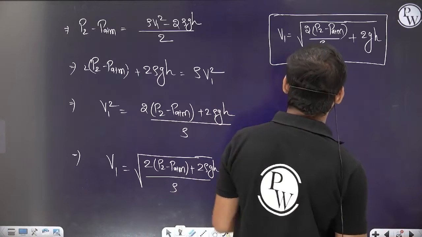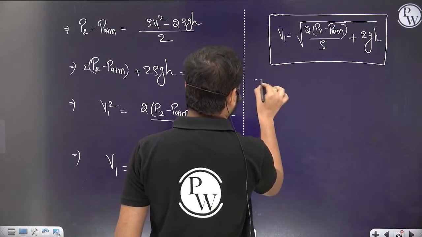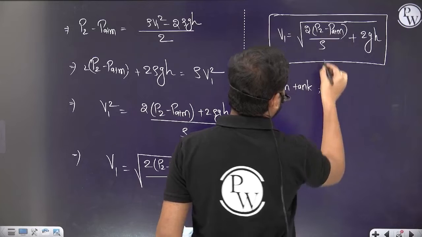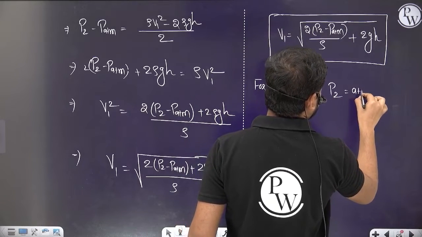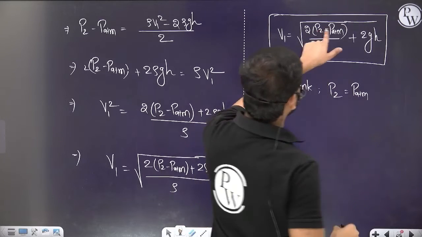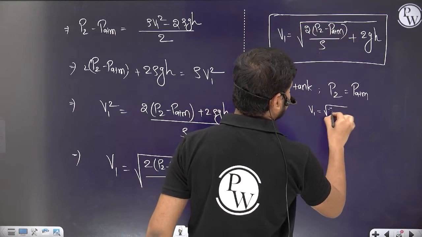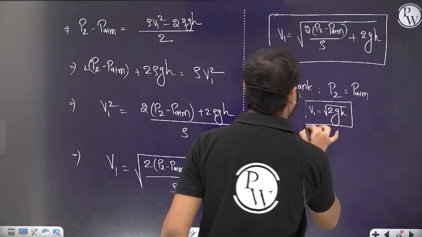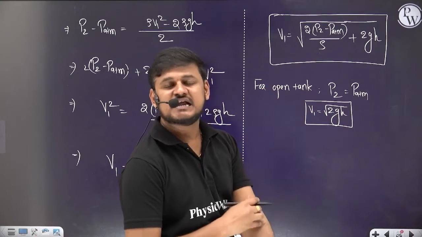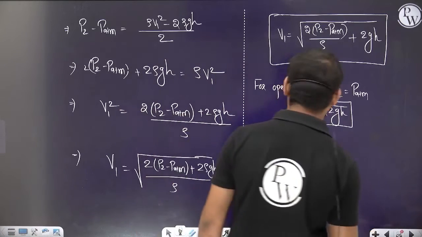See, here if you substitute, for an open tank, you can take that P2 as P atm. So then what happens? Here P atm cancels, and this whole term will become 0. Again we get root 2gh. So the velocity v1 will become root 2gh again. Done, guys. So this root 2gh term is neglected in the closed container because that value is going to be very small. Done? Good.